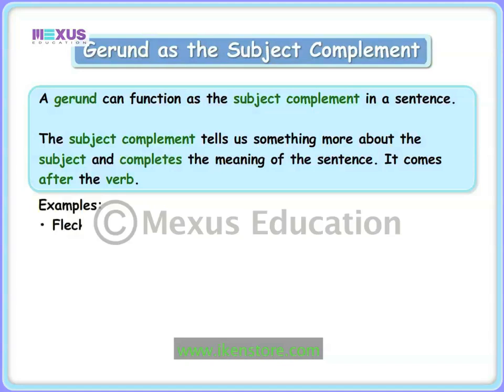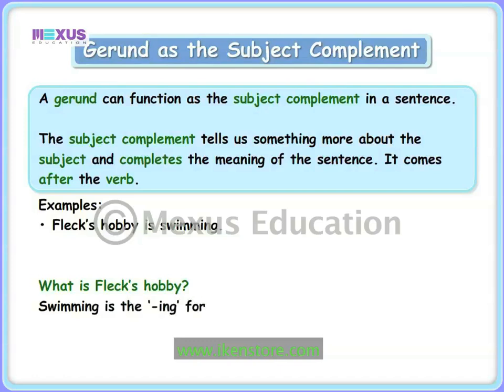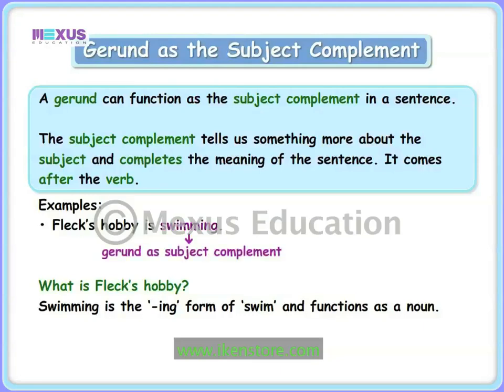For example, Fleck's hobby is swimming. If we ask the question, what is Fleck's hobby? We get the answer as swimming. Swimming is the ing form of the verb swim and functions as a noun. Therefore, swimming is a gerund that functions as the subject complement.